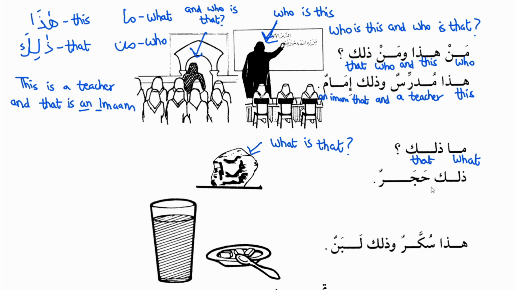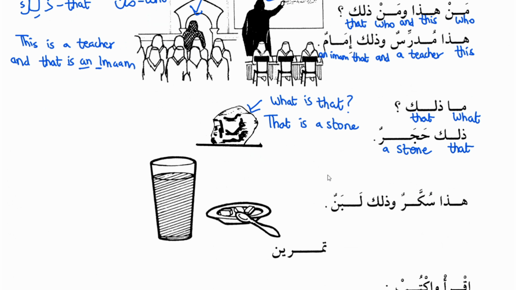Zalika hajrun. Zalika means that, and hajrun means a stone. Final translation is that is a stone. Ma zalika means what is that? Answer to which is zalika hajrun, that is a stone. Okay. Moving on to the last one.